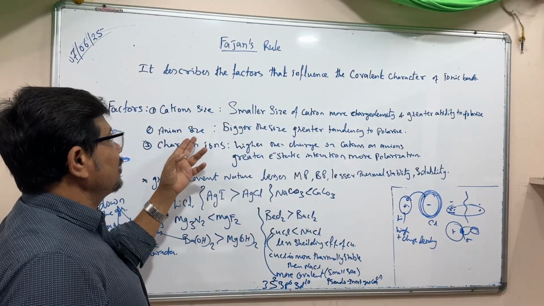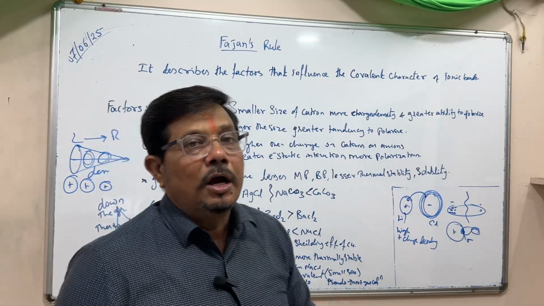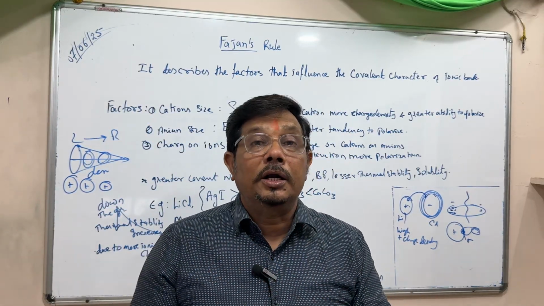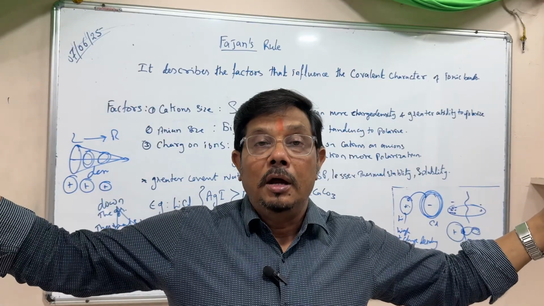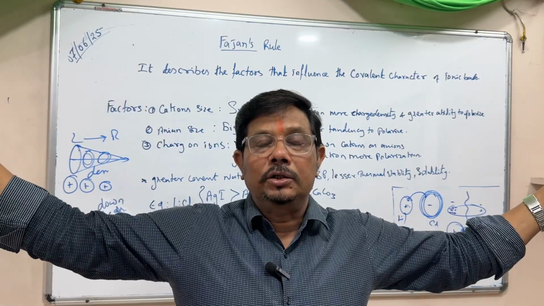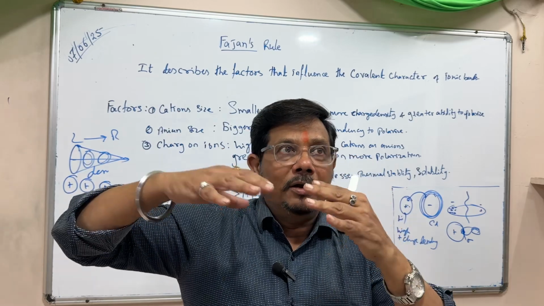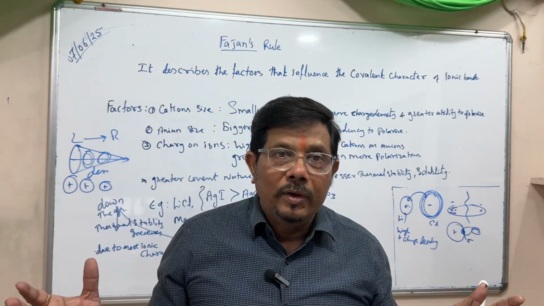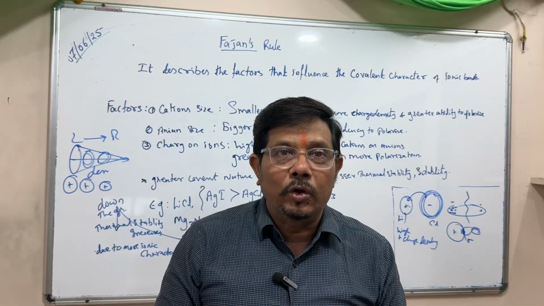Now, anion size: the bigger the size of the anion, the greater the electronic repulsion occurs, and the nucleus is very far from the electrons, so the electrons are very free to move, as compared to the earlier stage of the chlorine.